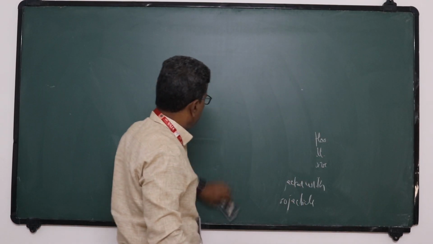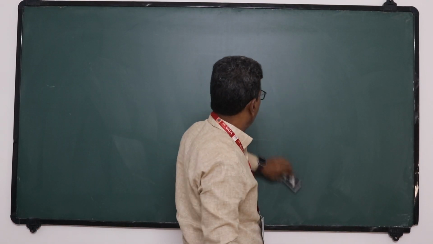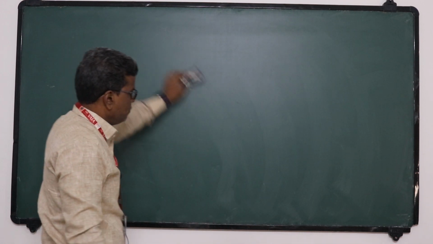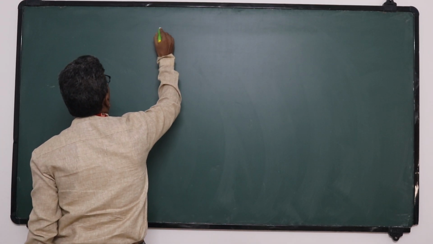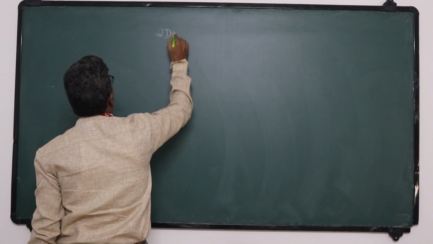So in today's class we are discussing this curvilinear motion, that is two-dimensional motion.